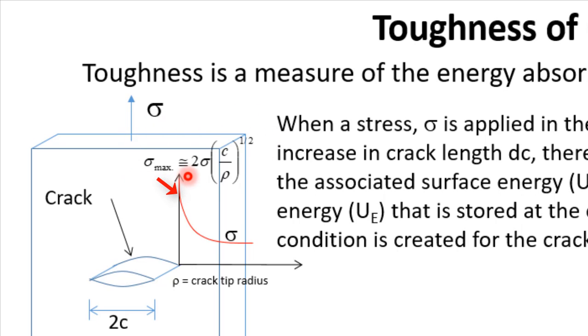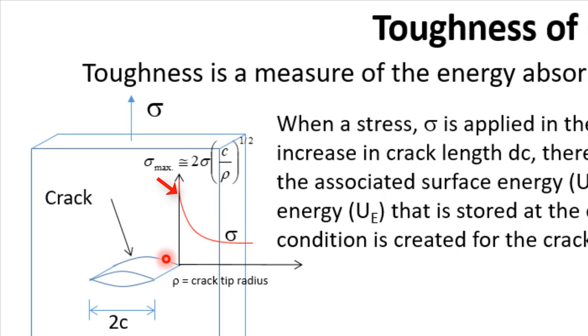So sigma max is approximately equal to 2 sigma, where sigma is the nominal stress multiplied by (C over rho) to the power 1 by 2. C is half crack length and rho is the crack tip radius. So here this is the crack tip, and the radius of this crack tip is rho.